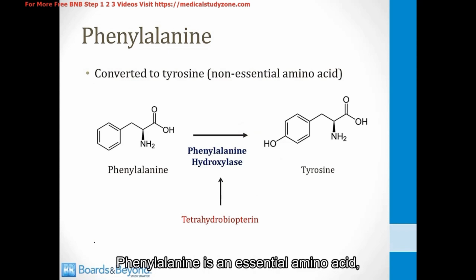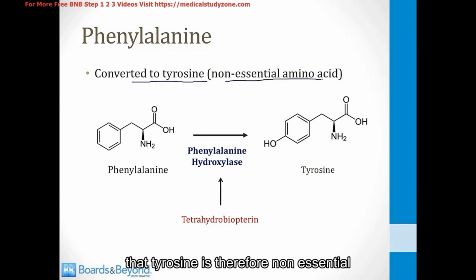Phenylalanine is an essential amino acid. You must consume it in your diet. The body cannot synthesize it de novo. And the first step in phenylalanine metabolism is to convert it to the amino acid tyrosine. And this is an easy way to remember that tyrosine is therefore non-essential because it can be derived from phenylalanine.